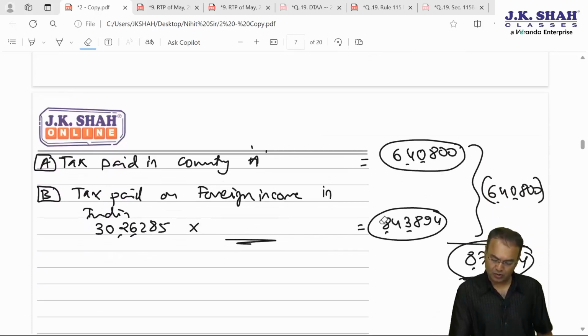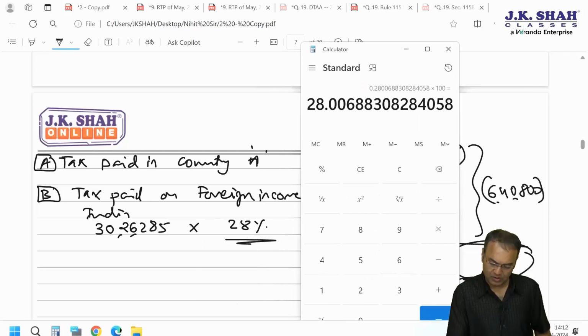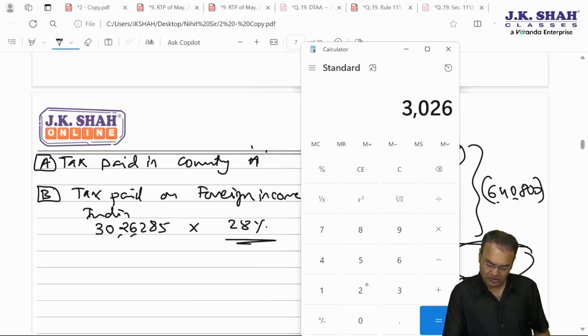Indian tax on foreign income will also undergo changes, and this final tax liability will also undergo changes. Into 28%, 30 lakh 26 285 into 0.28, 847 360.